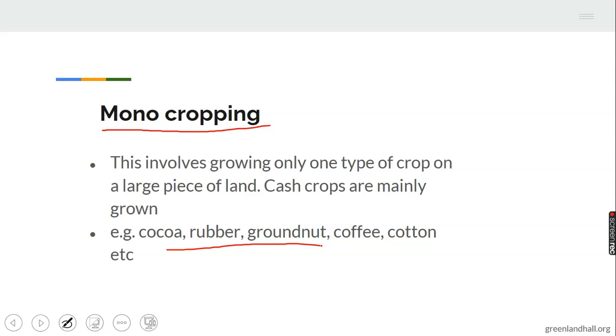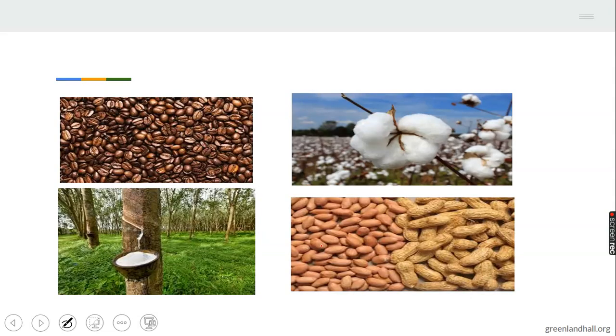The farmer does not need to grow different crops on this land, but a specific crop. If the farmer is cultivating cocoa, only cocoa will be found in that piece of land. If the farmer is cultivating groundnut, only groundnut will be found in that land. If the farmer is cultivating rice, only rice will be seen in that farmland. Remember I said food crops can be grown, but mainly cash crops are grown. Let's take note of that.